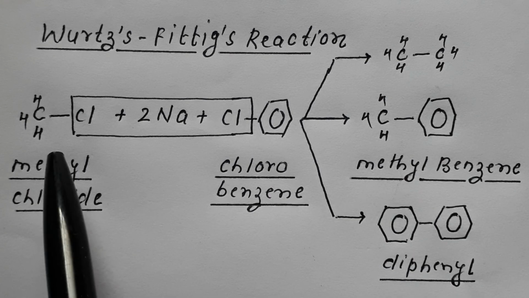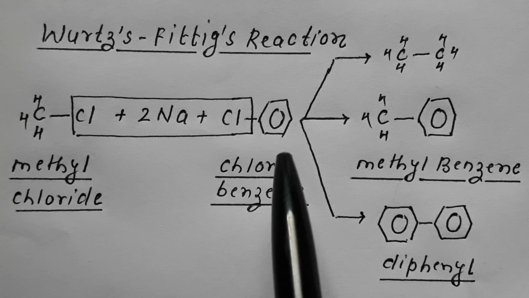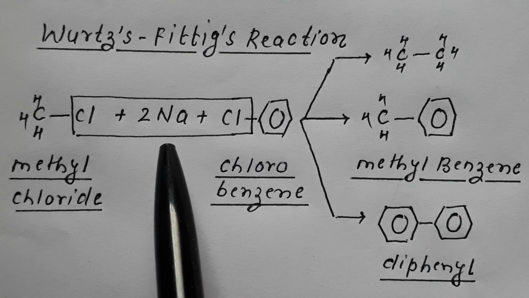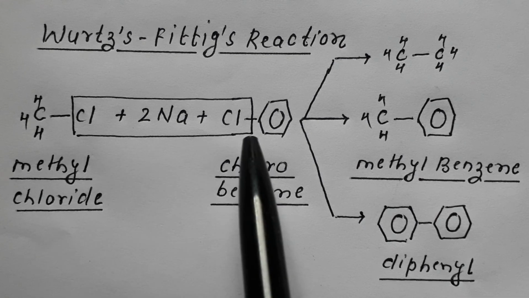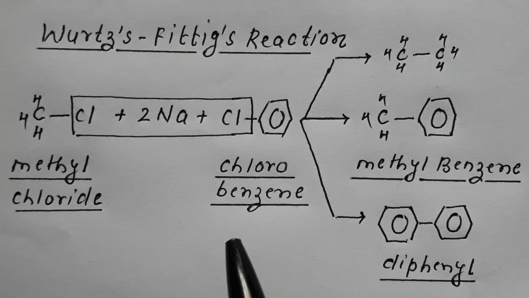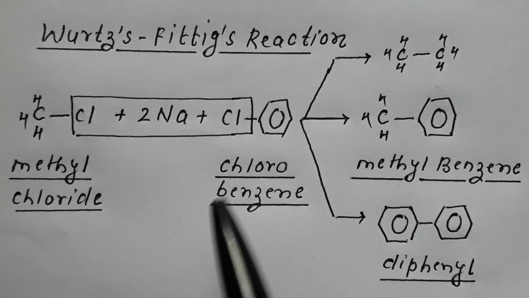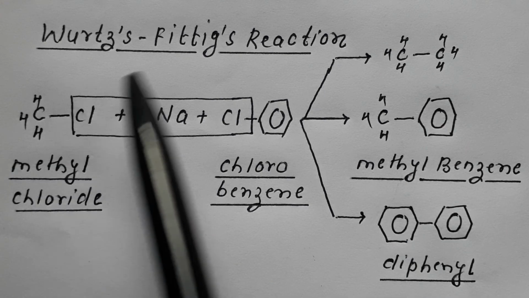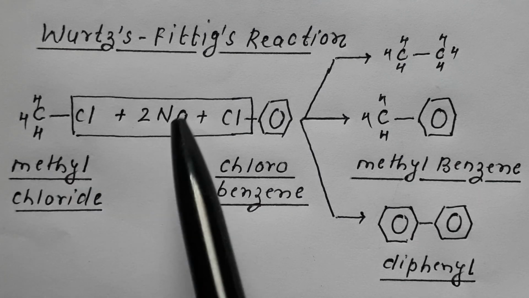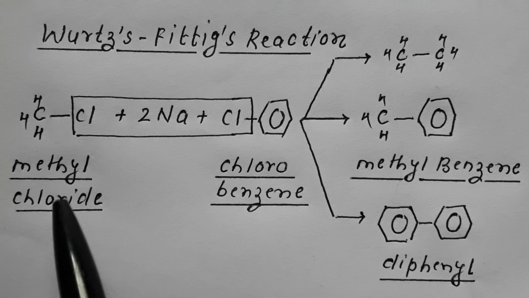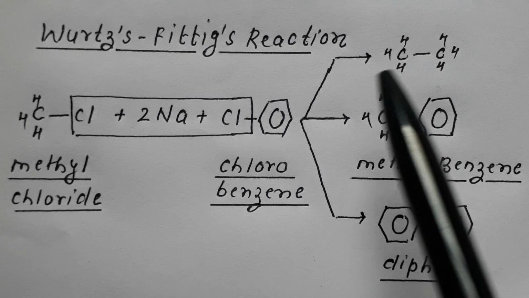So when a mixture of haloalkane and haloarene is made to react with sodium, the first possibility is that one molecule of each reacts to give alkyl benzene, which is methyl benzene in this case. But at the same time, two molecules of haloalkane may react with sodium to form alkane.